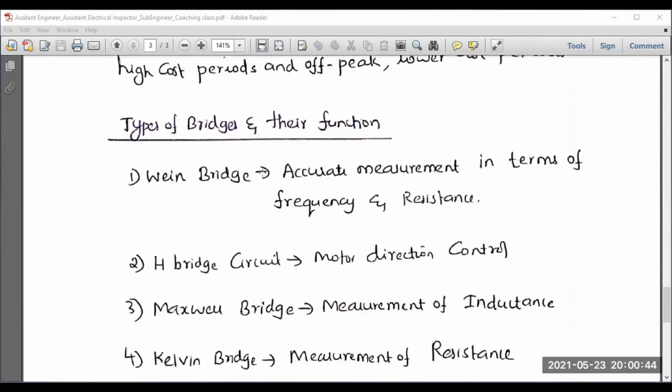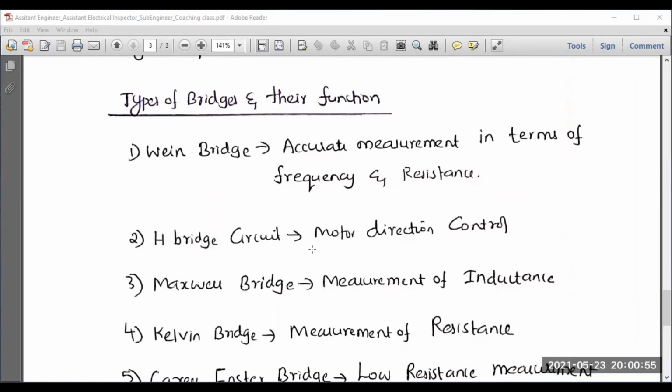Wien bridge. What do you mean by Wien bridge? It is mainly used for the accurate measurement of frequency and resistance. That is why we are going to use Wien bridge. You must have heard about the Wien bridge oscillator. Similarly, H-bridge circuit is mainly used for motor direction control. You must have heard about H-bridge inverter. Okay, motor direction control can be done with the help of this H-bridge circuit.